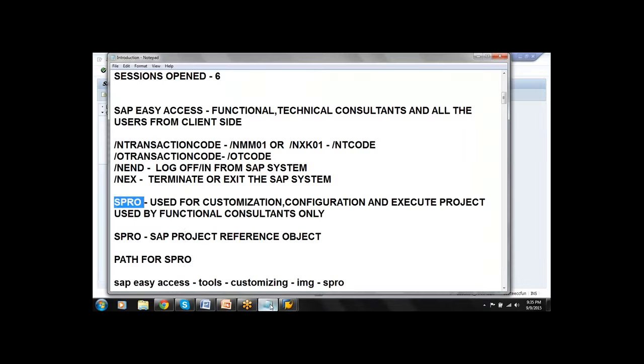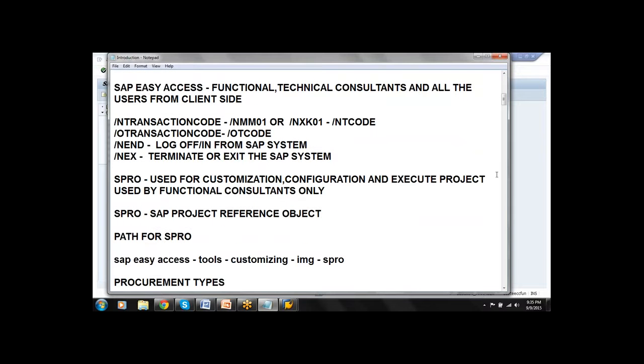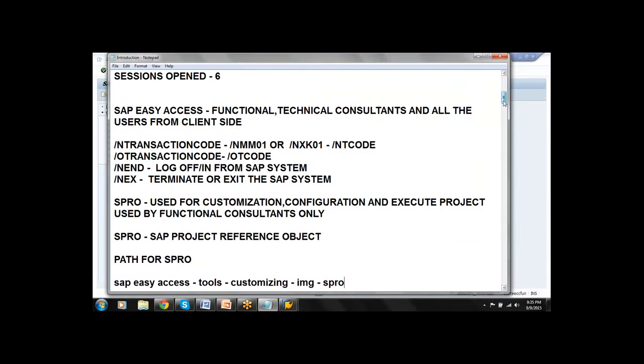From here onwards, whenever I say path, you need to write it down like this. So the path for SPRO is SAP Easy Access, Tools, Customizing, IMG, SPRO, where IMG stands for Implementation Guide.